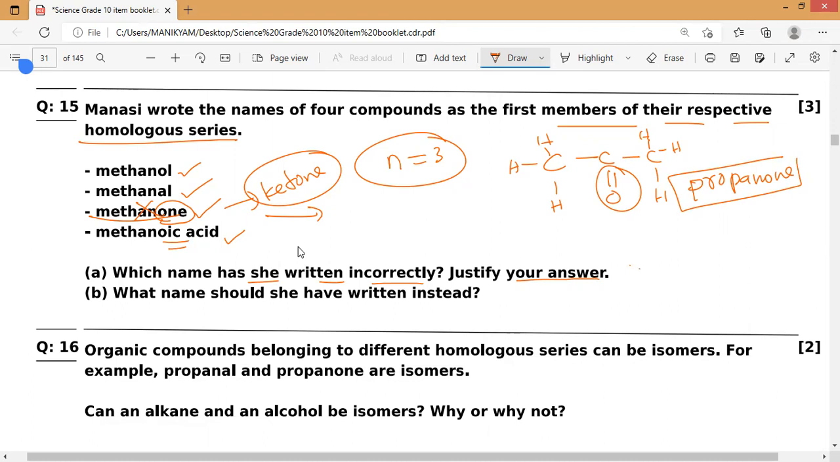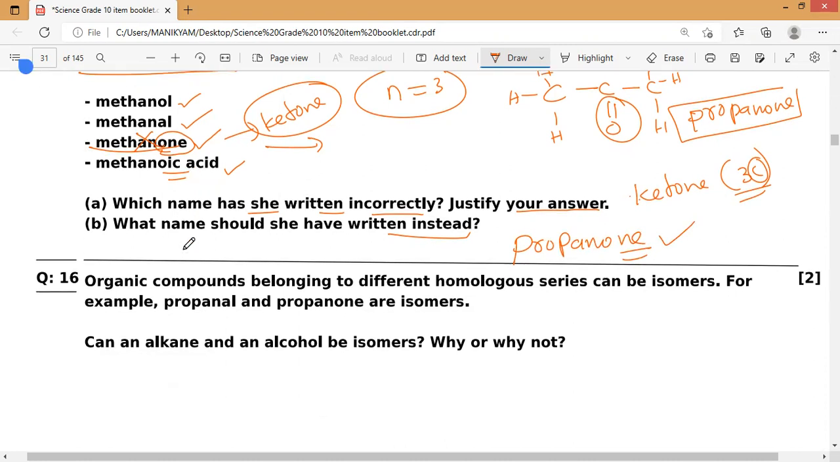I hope everybody will understand it. You have to remember always that a ketone must contain at least 3 carbon atoms in its molecule. Minimum 3 carbons. So what name should she have written instead? It will start from propanone. So instead of methanone, she needs to write propanone. That is what you have to remember.